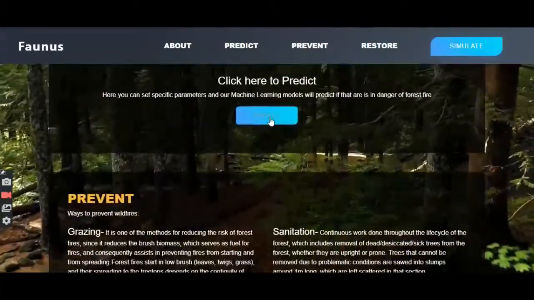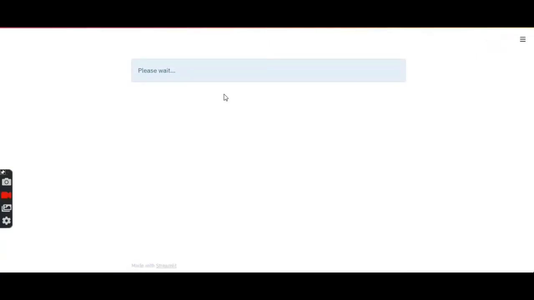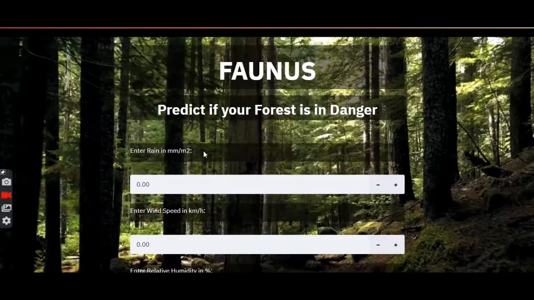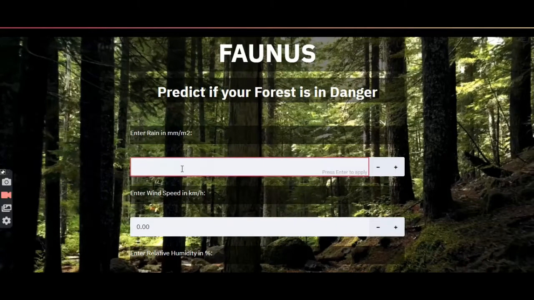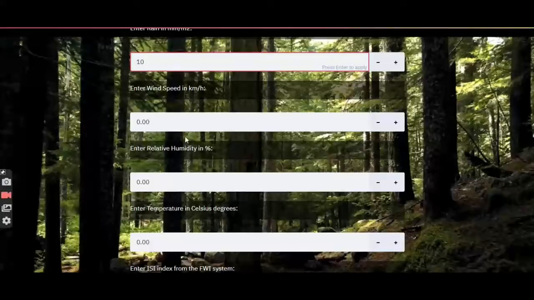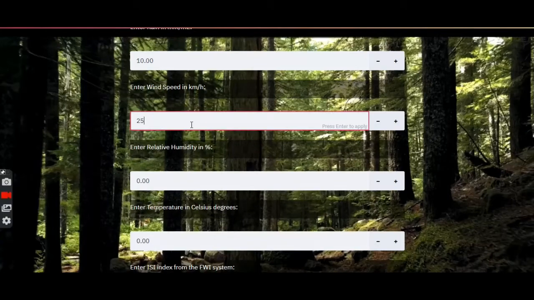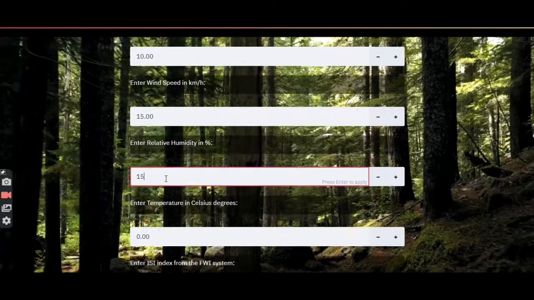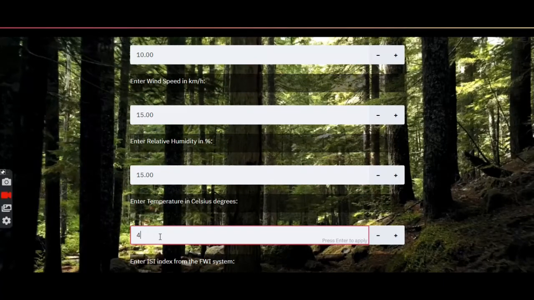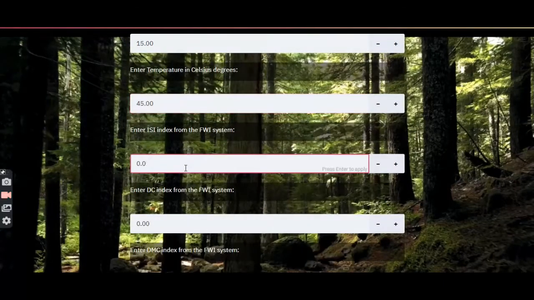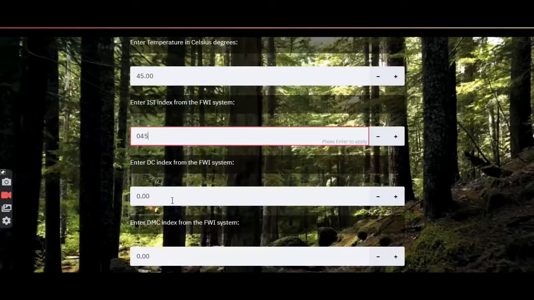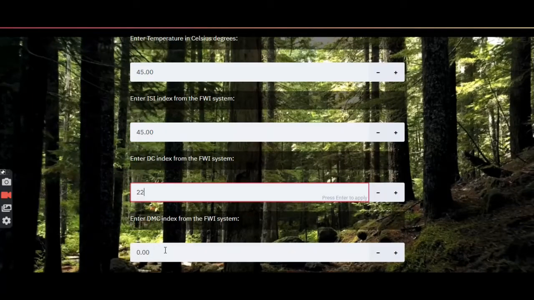So now if we go to the working, here we can see it is taking a time to load. Yeah, so here we can start by inputting the amount of rainfall that we had. Let's put it 10. The wind speed that is present in that area, let's put it at 25 or 15 maybe. Then the relative humidity, then the temperature in Celsius, then the ISI index, then the DC index, then the DMC index.